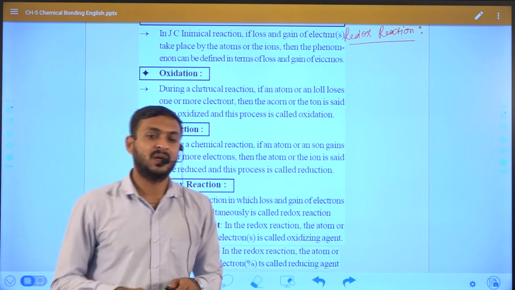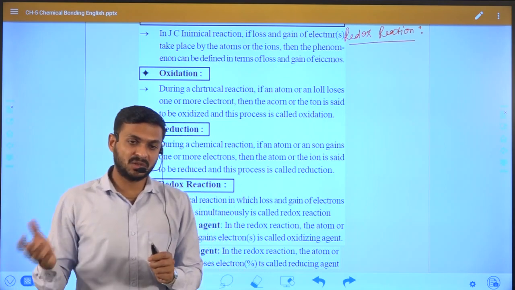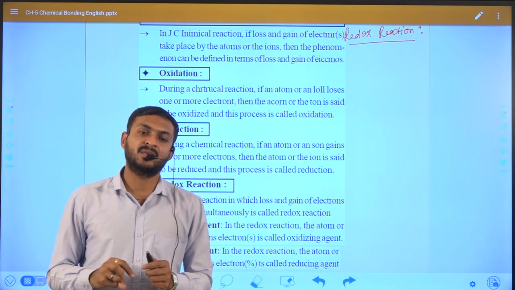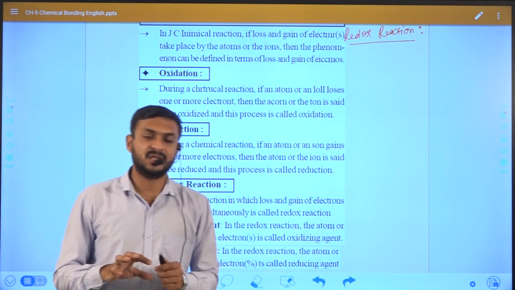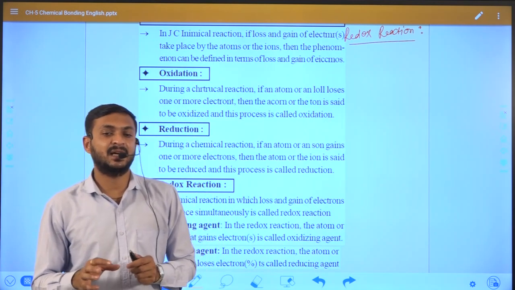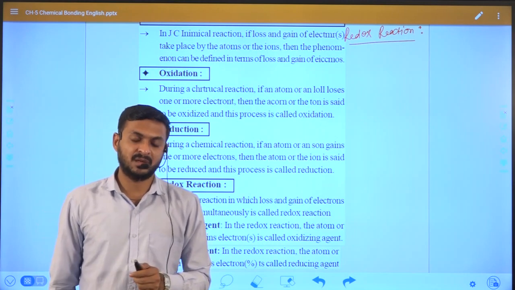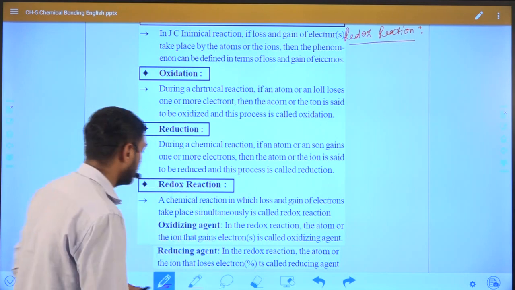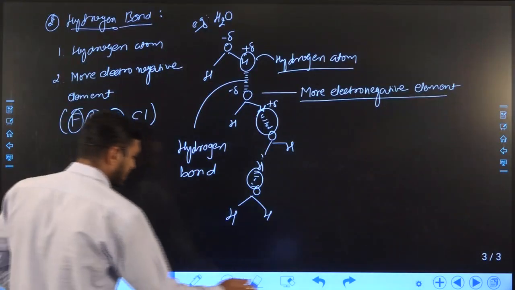So based on electron losing or donating, we can identify whether a reaction is oxidation, or whether this reaction is reduction, right? So firstly we can classify redox reactions in 2 ways.